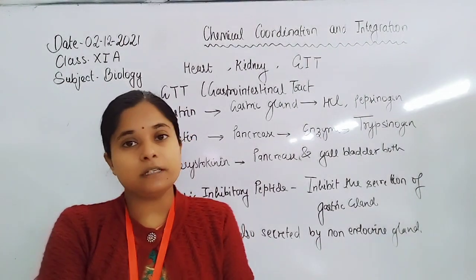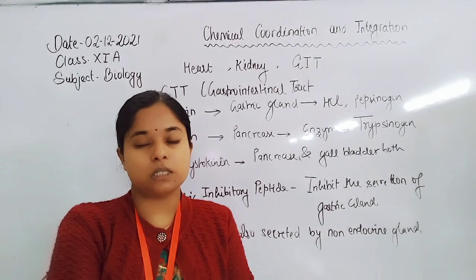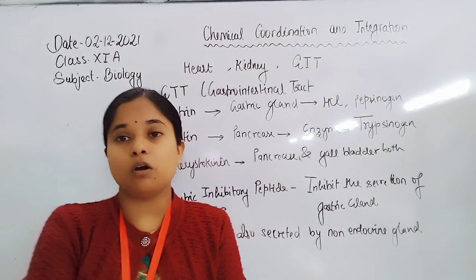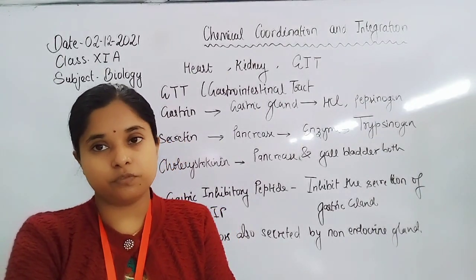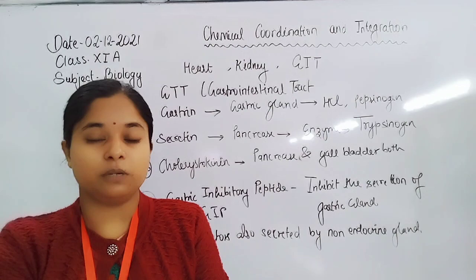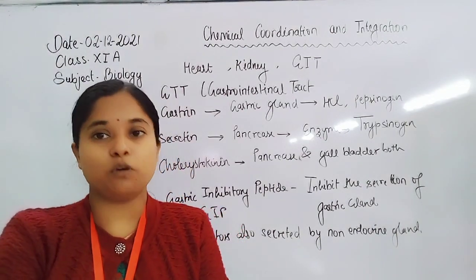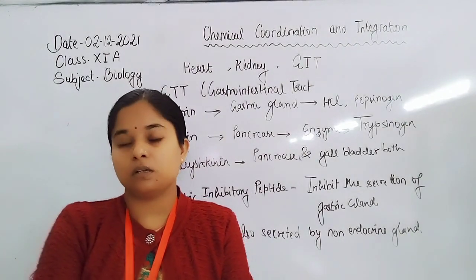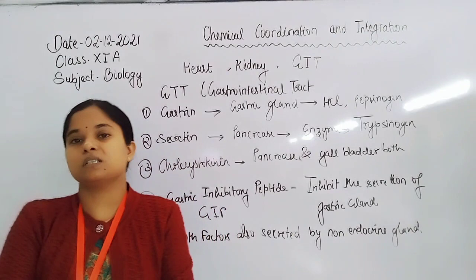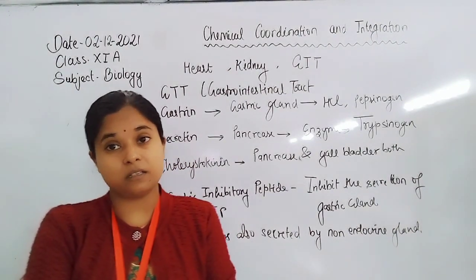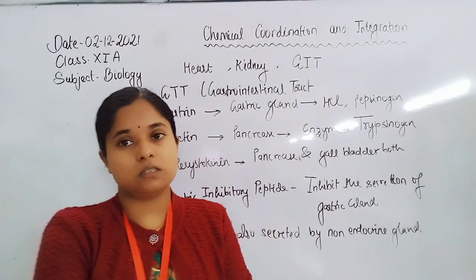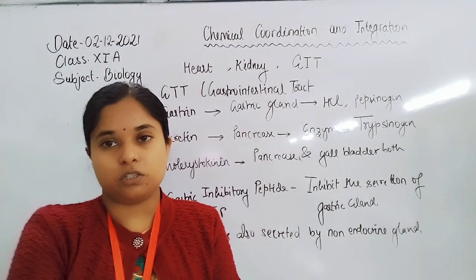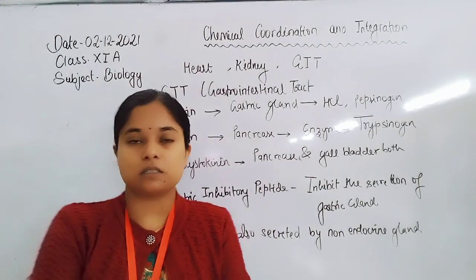Now the second type of hormone is the steroid hormone. Steroid hormones can cross the lipid bilayer. That's why for such hormones the receptors are present either in the cytoplasm or in the nucleus, and there is no need for a second messenger. They directly act as a transcription factor, initiate protein synthesis, or guide the cell for protein formation. So here is the overall summary about the mechanism of hormonal action.